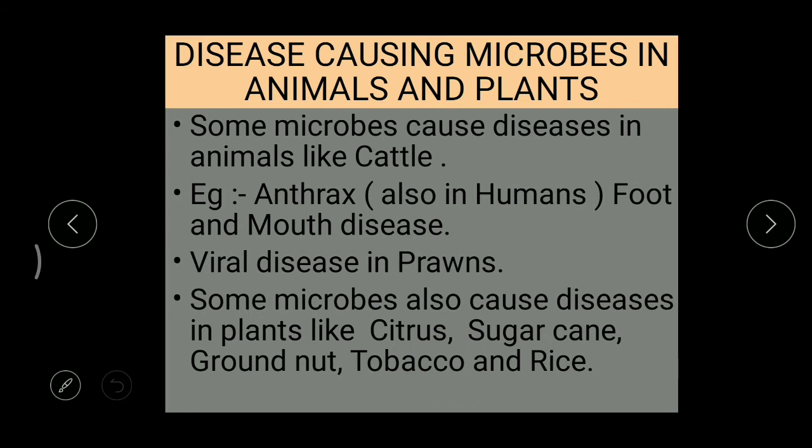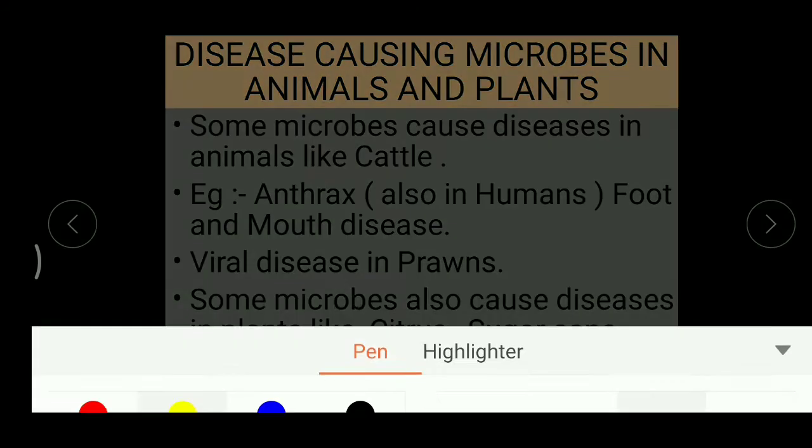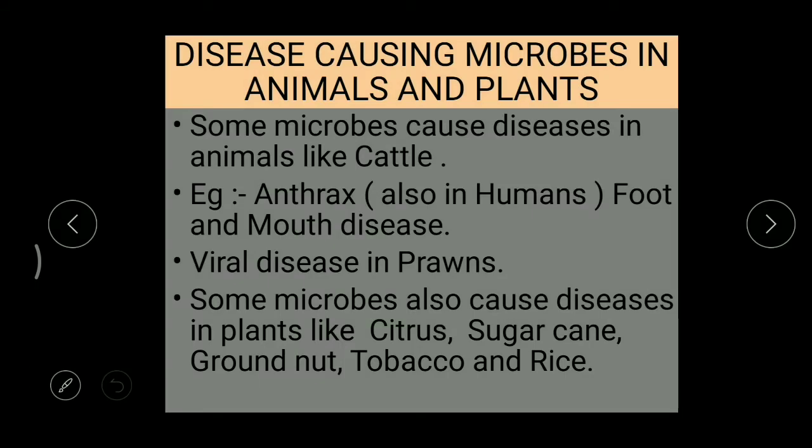Disease-causing microbes in animals and plants. I told you these microorganisms can cause disease in all living organisms like plants and animals, including cattle. Already we discussed the diseases that can be seen in human beings, but now we are going to deal with animals and also plants, in which the microbes can cause disease. Especially in cattle, we can find a very dangerous disease, that is anthrax, and also foot and mouth disease.